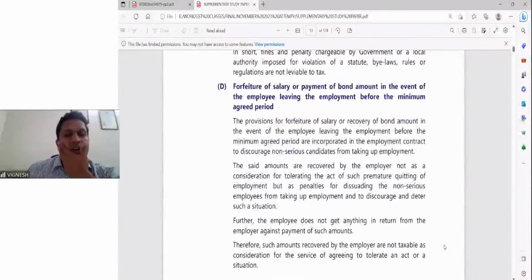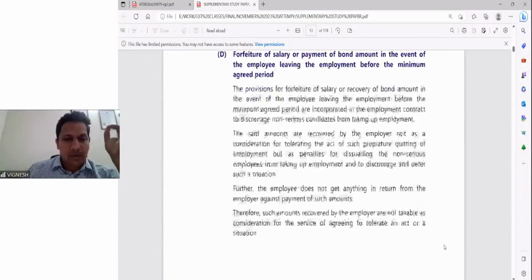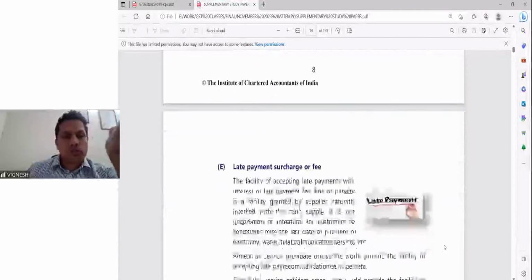Forfeiture of salary or payment of bond amount. Sometimes when an employee is joining, if he leaves within 1 year, he will pay a deposit amount and that amount will be forfeited by the employer. This forfeiture of salary or bond amount is incorporated in the contract to discourage non-serious candidates from taking up the employment. The said amounts are recovered by the employer not as consideration for tolerating premature exit, but to discourage it. Therefore, the amount recovered by the employer is not taxable because there is no supply or service.